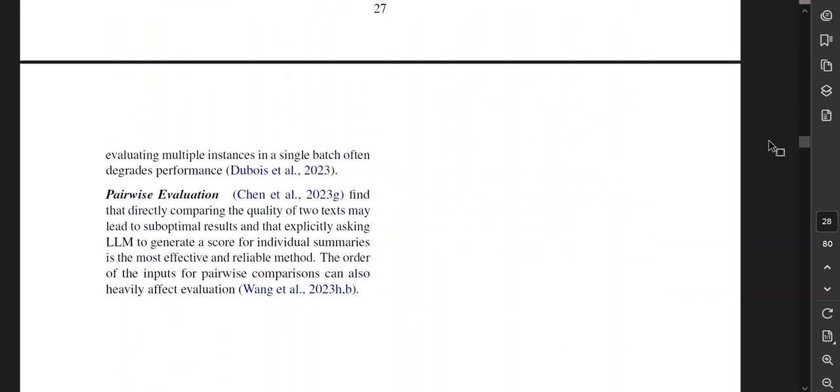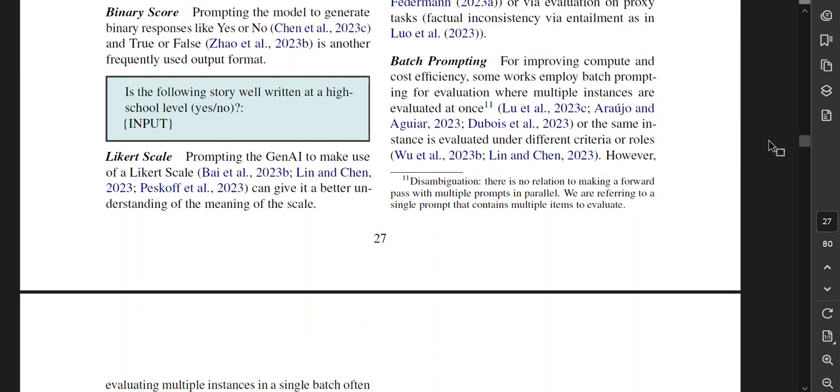However, evaluating multiple instances in a single batch often degrades performance. Pairwise evaluation finds that directly comparing the quality of two texts may lead to suboptimal results, and that explicitly asking the LLM to generate a score for individual summaries is the most effective and reliable method. The order of the inputs for pairwise comparisons can also heavily affect evaluation. That's not good. Disambiguation: there is no relation to making a forward pass with multiple prompts in parallel. We're referring to a single prompt that contains multiple items to evaluate.